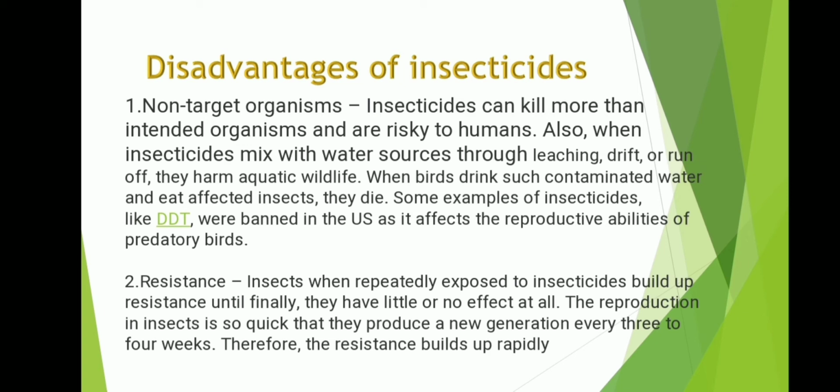Also, when insecticides mix with water sources through leaching, drift or runoff, they harm aquatic wildlife. Second one is resistance. Insects, when repeatedly exposed to insecticides, build up resistance until finally they have little or no effect at all.